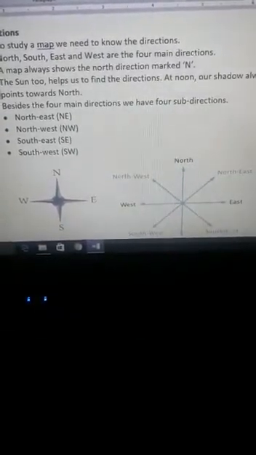Between north and west is northwest. Between south and west is southwest. Between north and east is northeast. And between south and east is southeast. So there are 4 directions and 4 sub-directions. This is the first language of map. To study any map, we need to know the directions.